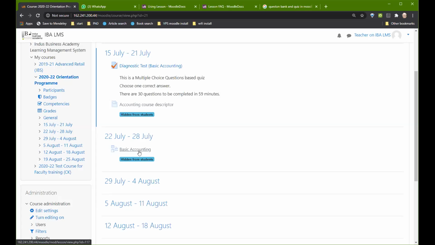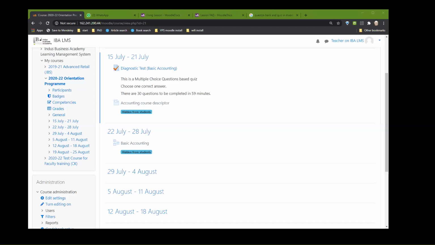So you hide what you want to hide, you show what you want to show, and that is what the student will see. I'm just going to shift back to the student screen so that you can see what the student screen looks like. Okay, can you see the student screen? Yes, sir. I am getting the teacher screen.